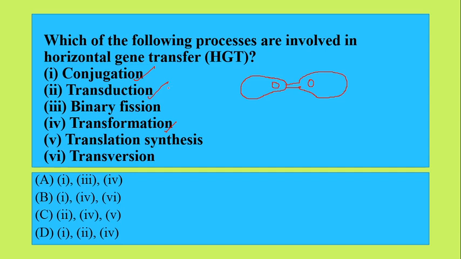In the process of transduction, the naked DNA is transferred, and in the process of transformation, bacteriophage comes into role. Bacteriophage is responsible for the transfer of genetic material from one bacteria to the other. So this is the answer D, which has all these options: conjugation, transduction and transformation.